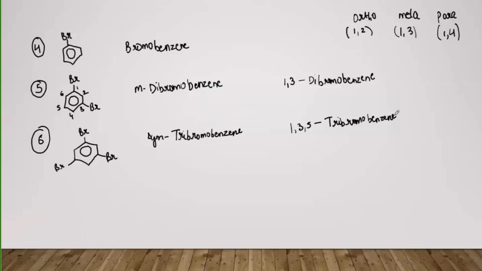Okay, so these were the several examples of the nomenclature, and we have studied both the conventions, that is the common name and the IUPAC. So this was all for today, and tomorrow we'll do some more examples of this nomenclature, and then we'll move on to the synthesis of the haloalkanes and haloarenes. Like there are different methods of manufacturing these, so we'll go on to those methods of preparation. So thank you. This is all for today.